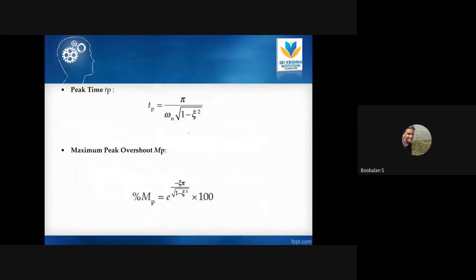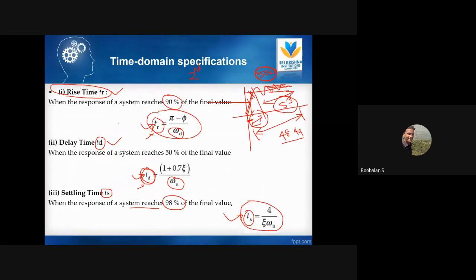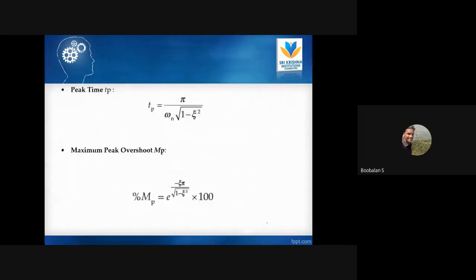Now, and peak time, right? These are very important parameters in this module, so definitely some will come in our semester examinations. We'll see one problem so you can easily understand. These are the simple formulas, so just note them down. Rise time: pi minus phi by omega d. Delay time: 1 plus 0.7 into epsilon divided by omega n. Settling time: 4 by epsilon into omega n. It will be the easiest thing. And peak time is equal to pi by omega n square root of 1 minus epsilon square. By using this formula, you can easily understand peak time, right?